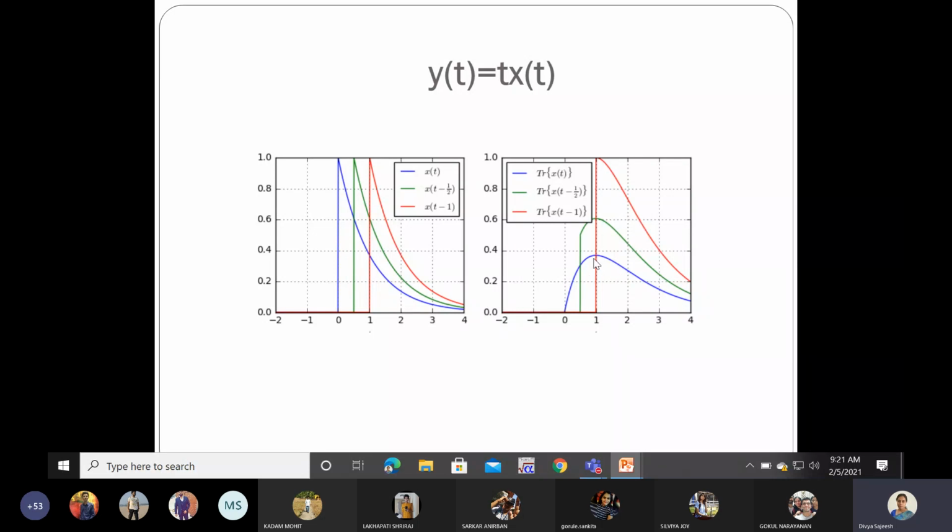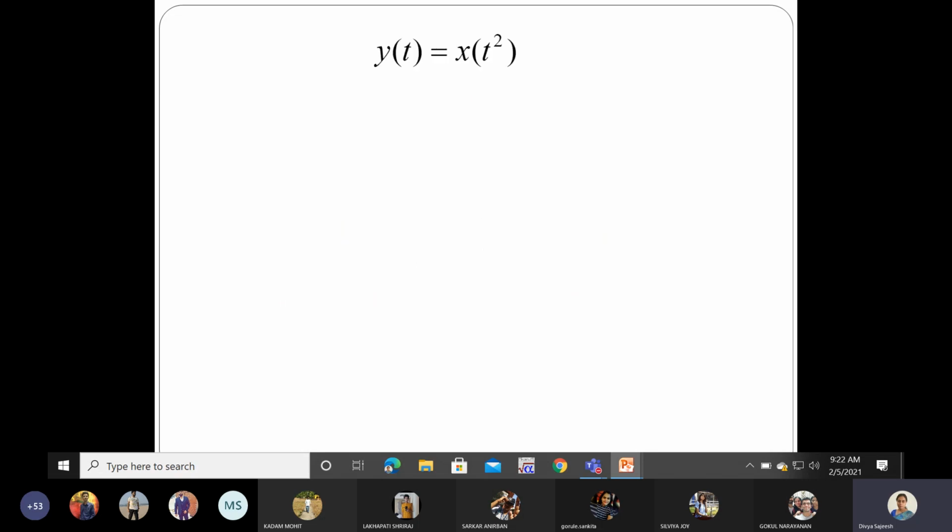You can see the first one, the blue signal output, is different from the green, and that is entirely different from the red. That means the characteristics of the output are changing for different delays. The shape of the waveforms is not fixed, it is changing, but the time period between them is maintained with respect to the input signals. So this is a time variant system, for the system t into x of t.